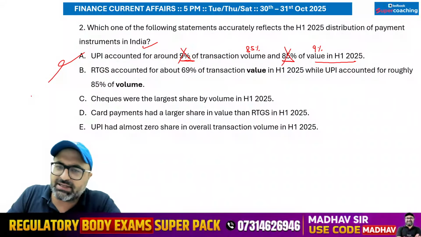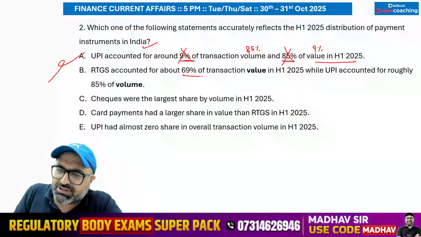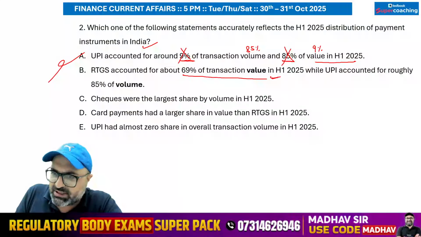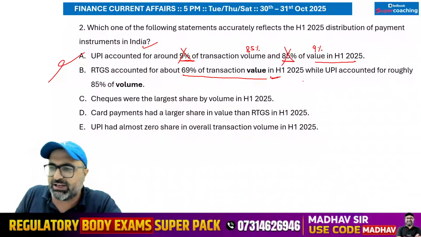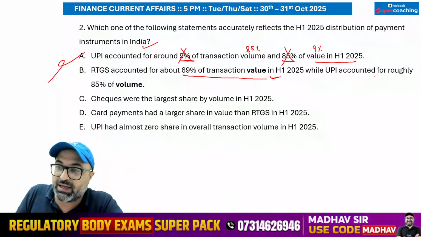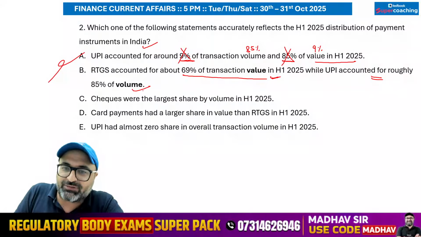What does the next statement say? RTGS accounted for about 69% of transaction value. Yes sir, 69% is with the RBI in terms of value. But if I talk about UPI, it accounted for roughly 85% of the volume.